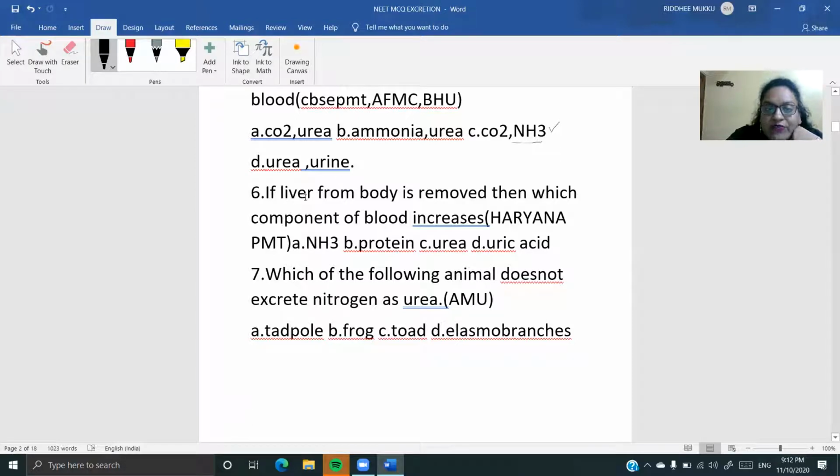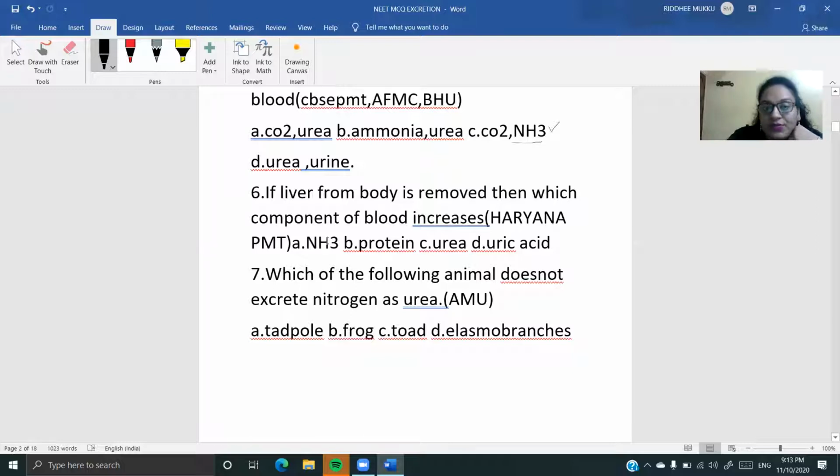See, children, if the liver is removed, will there be an onset of the ornithine cycle? No. What are the things that are entering into the liver for the ornithine cycle? Ammonia and carbon dioxide. If there is no liver, then ammonia is not being sent into the ornithine cycle in the liver, right? Because there is no liver. So which is going to be increased inside the body?